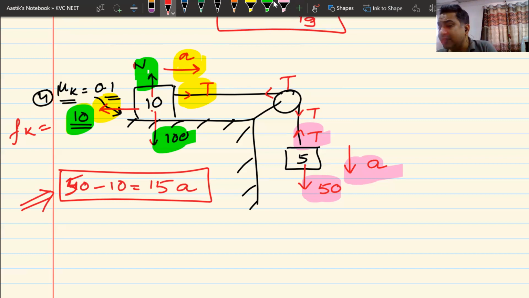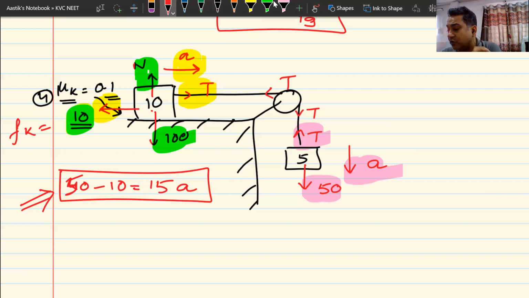Do we understand this? How I've done this? So basically what I found out is the net force. Net force is equal to mass into acceleration because both the blocks have the same acceleration. This concept can be applied anywhere where you have the same acceleration. If you have different acceleration, then this concept cannot be applied. Hardly will you come across any question where your acceleration would be different, and hence you can solve the question in this way. Can I have some raise hand that we have understood this, all of you? Did we understand this? Okay.